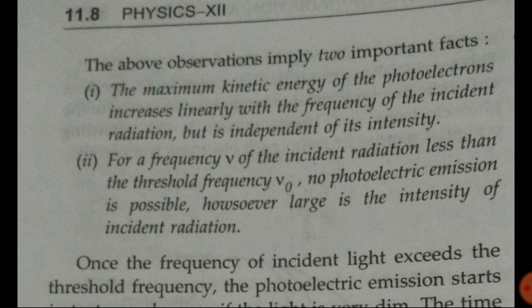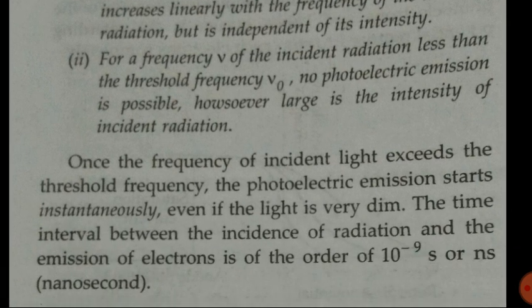Second, for a frequency nu of the incident radiation less than the threshold frequency nu naught, no photoelectric emission is possible, however large the intensity of the incident radiation. So whatever the value of intensity, if the frequency is less than the threshold frequency, no electron will be emitted.